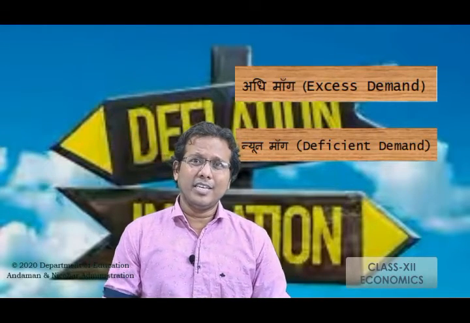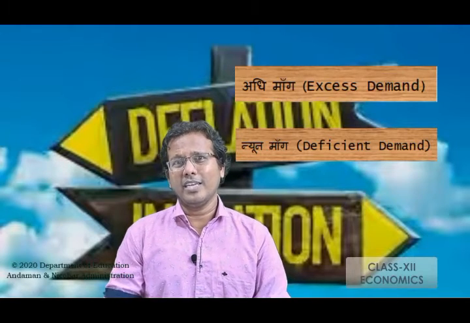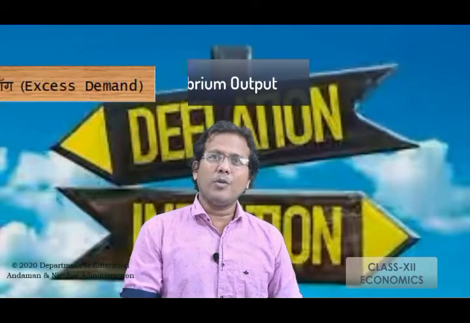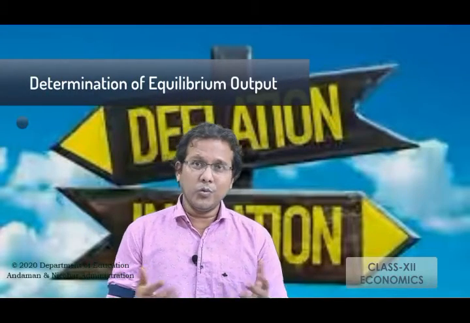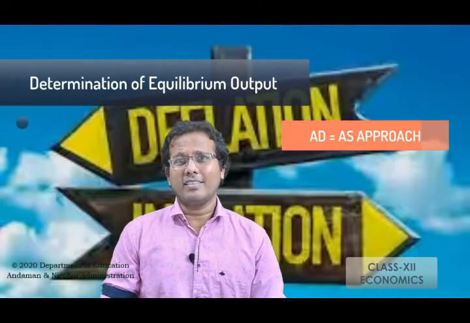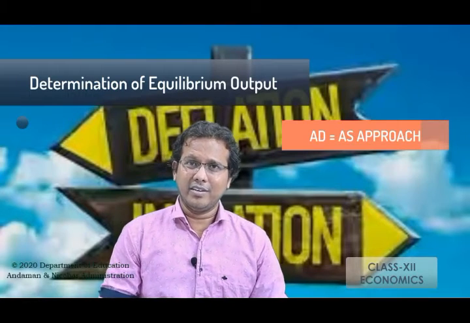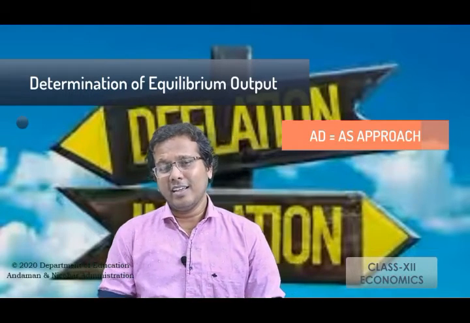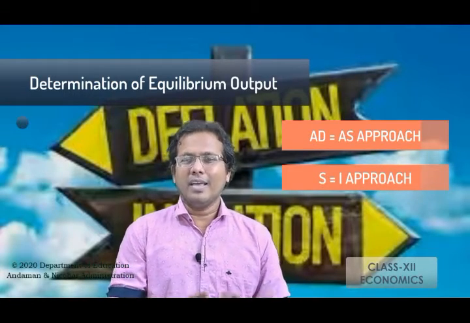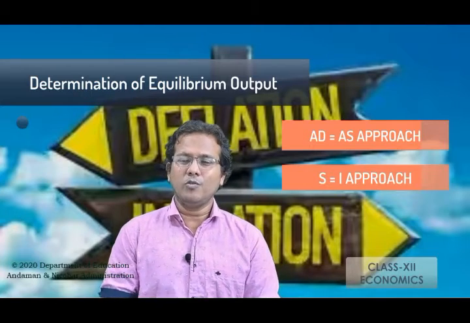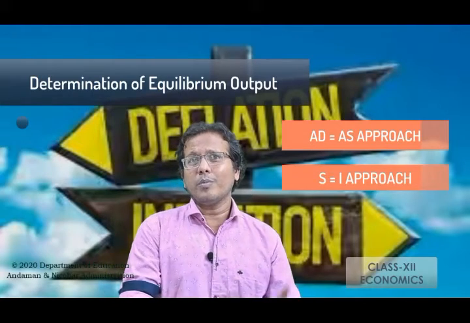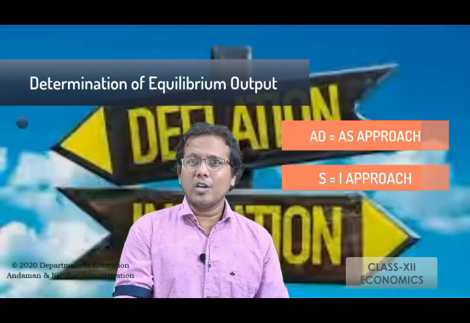While studying the excess demand and the deficit demand, as we have already studied about the equilibrium output in the economy in the short run, we have seen that the equilibrium output can be determined by two approaches, where in the economy the aggregate demand is exactly equal to the aggregate supply. And one more approach we have seen is the value of S is equal to I. That means the value of saving will be exactly equal to the value of the investment. By these approaches, we have seen how the economy reaches the equilibrium output stage, that is the equilibrium GDP.